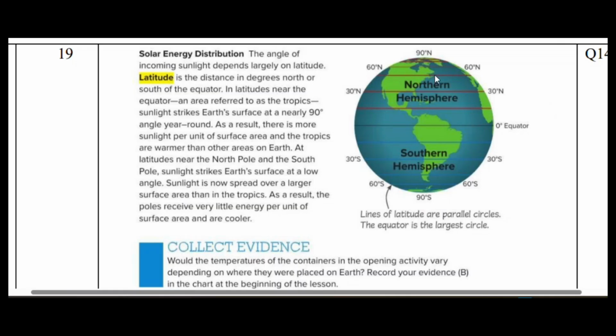So as you go away from the equator, the angle between the sun rays and the surface of the Earth will tend to become more and more acute angle. From 90-degree, it will change smaller to 50-degree, 40-degree, 30-degree. And when you reach the North Pole, it becomes acute angle, very small angle.